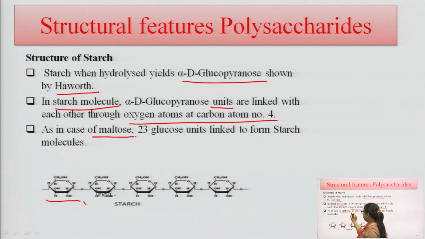And in the case of maltose, 2 or 3 glucose units are linked together to form a starch molecule. So, the starch molecule is an example of a homosaccharide. They have only glucose molecules in their structure, and at the 1,4 glycosidic linkage the structure of starch is formed.